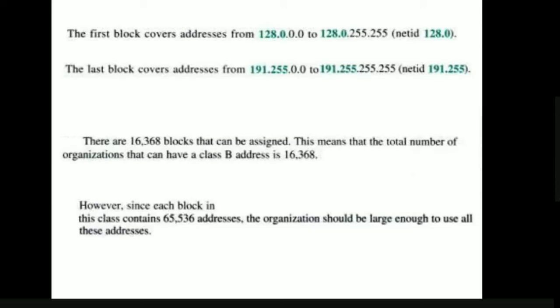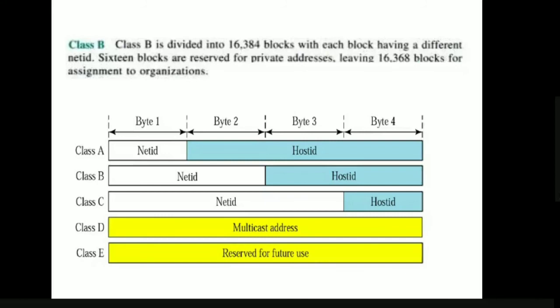In each block, we again have 65,536 addresses. Previously I said the IP addresses are also 16,384, but that was for the number of blocks.